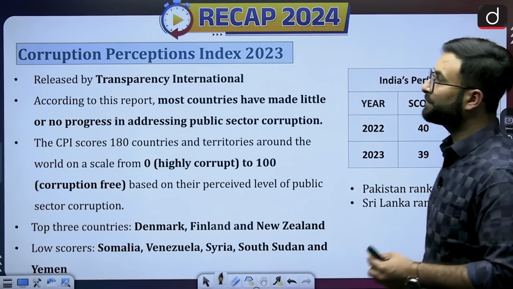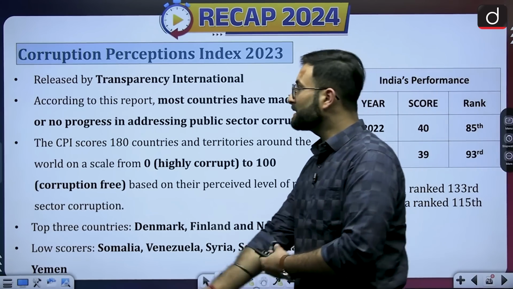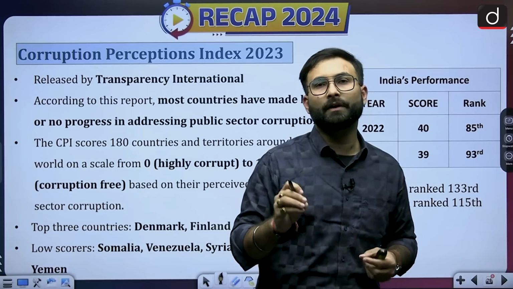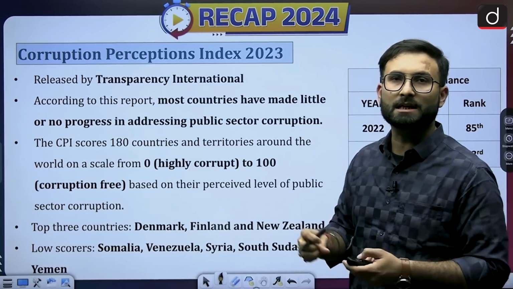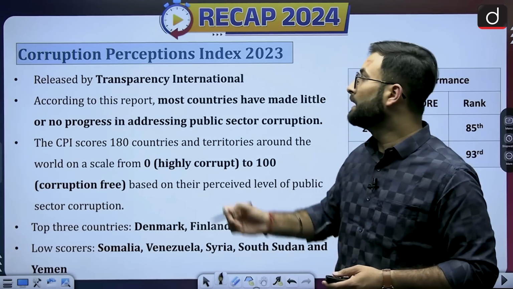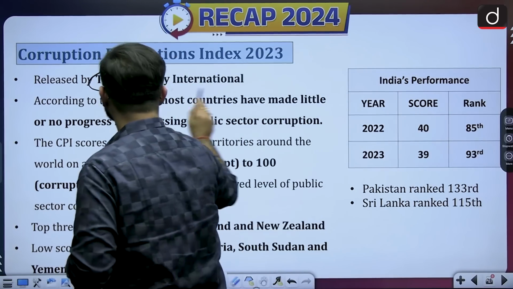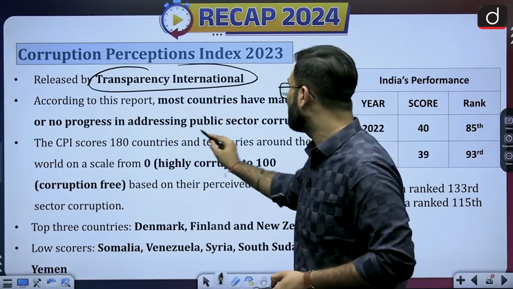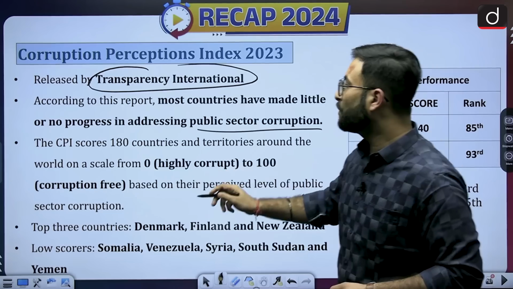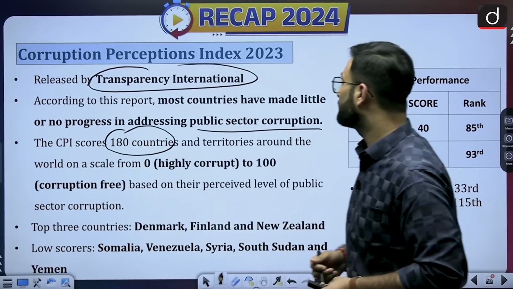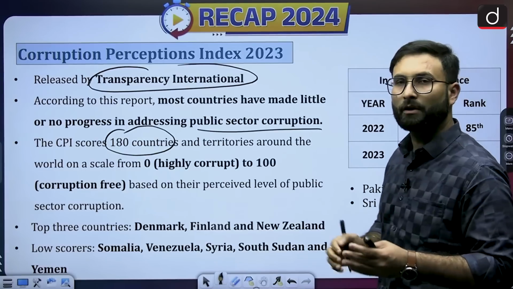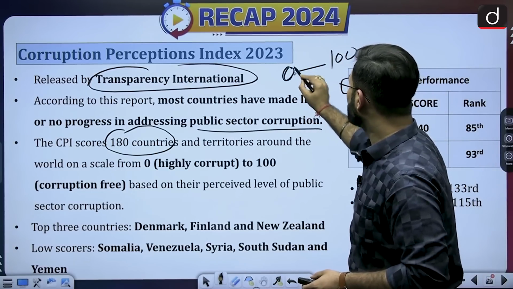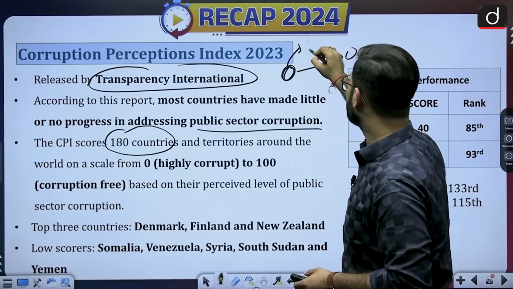Now moving further, Corruption Perception Index. In this index, they have said that globally, overall, very few initiatives have been taken to reduce corruption. It is released by Transparency International. In this report, most countries have made little or no progress in addressing public sector corruption. CPI scores 180 countries and territories around the world on a scale from 0 to 100. When we are talking about 0, that means that the country is highly corrupt.